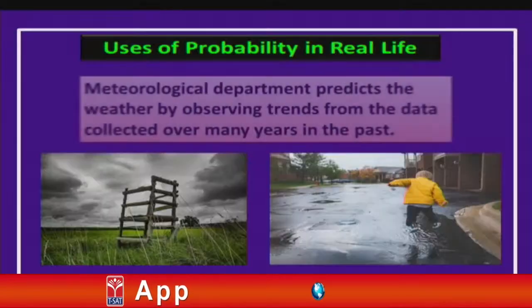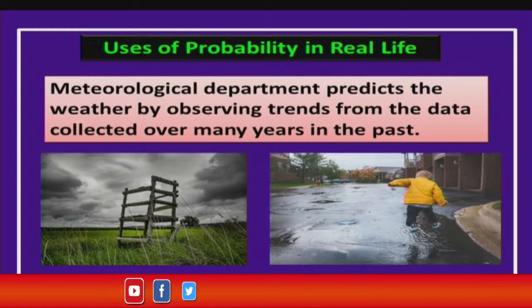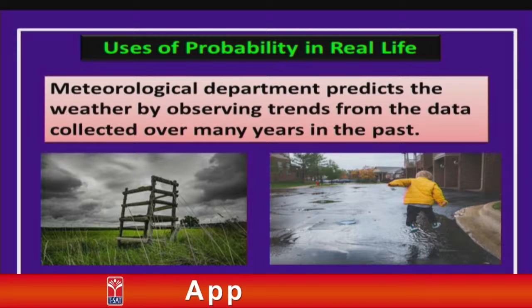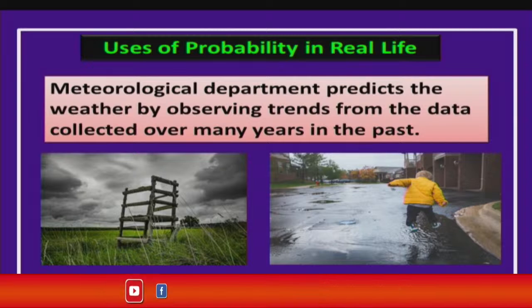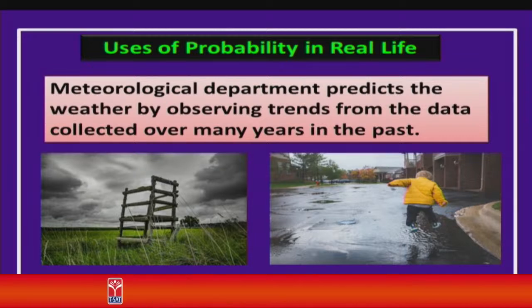Now, let us see a few applications of probability in our day-to-day life, children. Let us see the first one. In general, weather prediction, the meteorological department predicts the weather, right? How do they predict the weather? They use the concept of probability only, children. This is one of the important applications that you might be seeing in news channels, right, that today it may rain or tomorrow it might rain, or there will be high temperature tomorrow or the day after it will be very hot. All these things they predict using the concept of probability only, children.